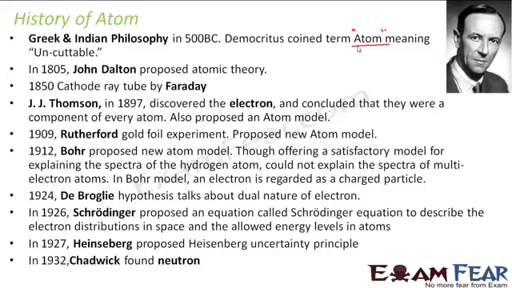See, something very surprising: for so many years, there were so many studies and investigations going on atoms, but the neutron, which was another component of the atom, was discovered after such a long time. The neutron was discovered very recently, somewhere in 1932. That means the neutron was discovered almost around the time when quantum mechanics had already come into the picture. So the neutron was discovered after quite a long time.